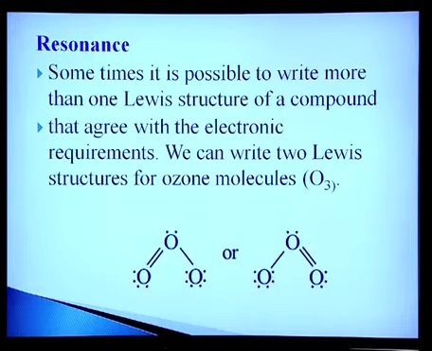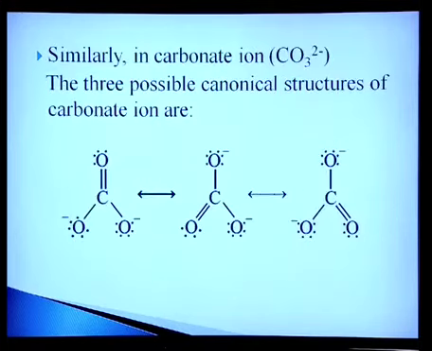It means it has two resonating structures, so no bond is double and no bond is single. It always has a bond order of 1.5. So you can say all the bond orders are the same, so the bond length will also be the same. You can explain the resonating structures of carbon dioxide, sulfate, etc. Similarly, as I told you, we can explain the resonating structures of carbonate. It has three resonating structures.